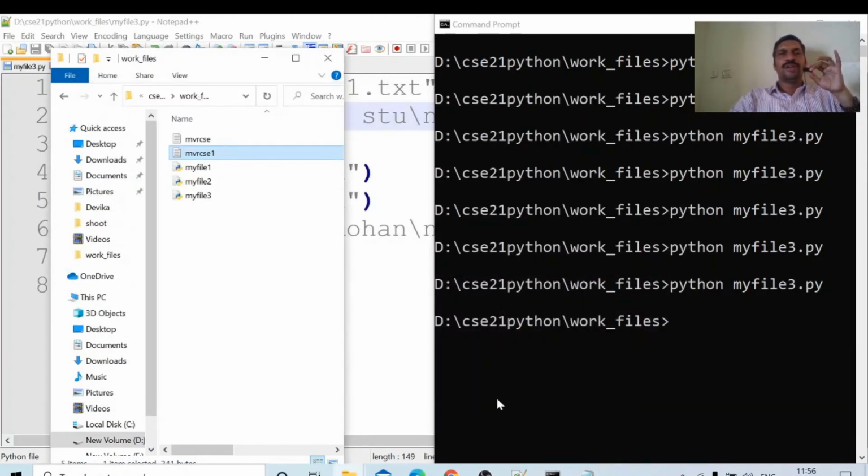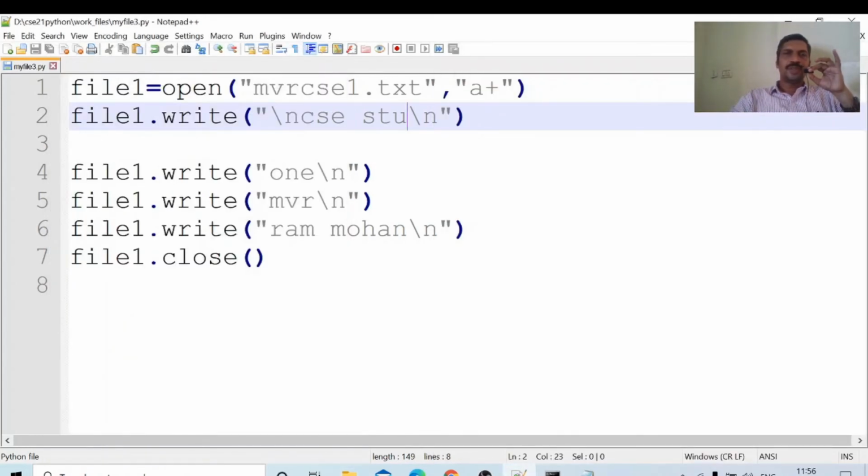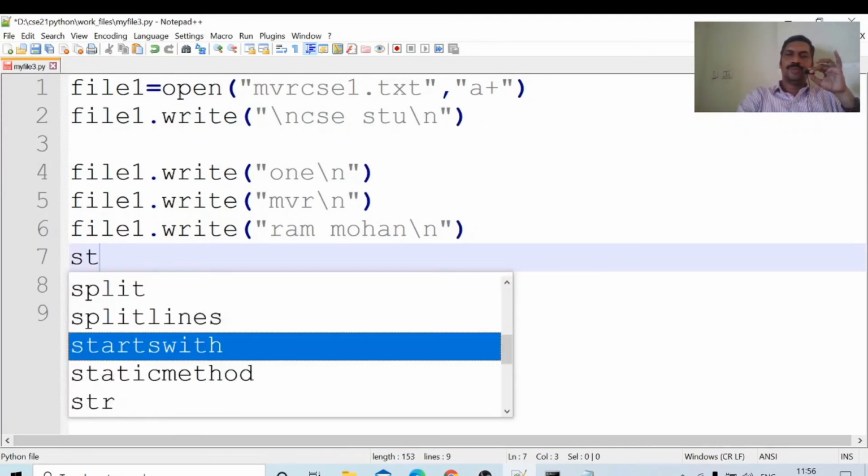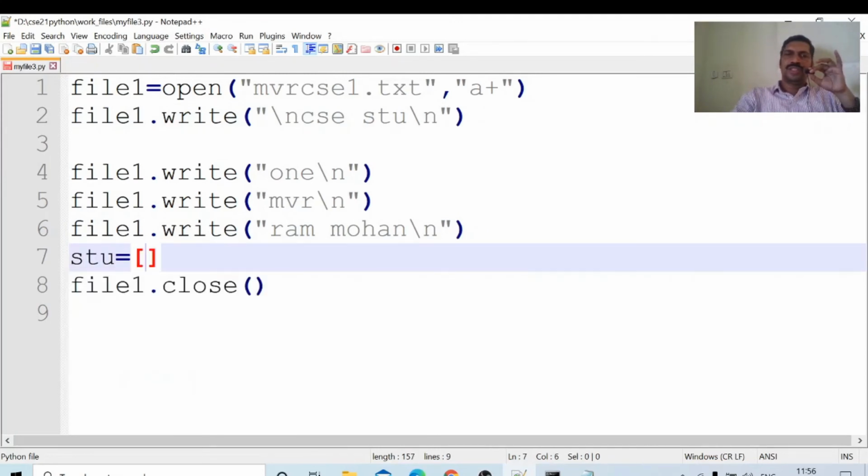Read mode, write mode, append mode. Last one, the writelines method. Suppose STU is equal to a list object. STU is a list.